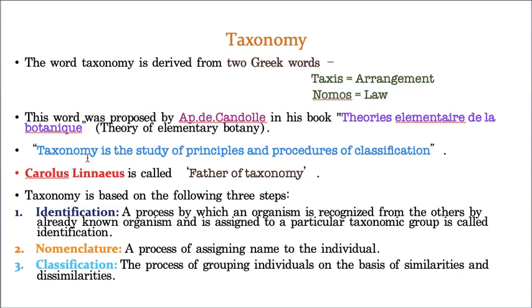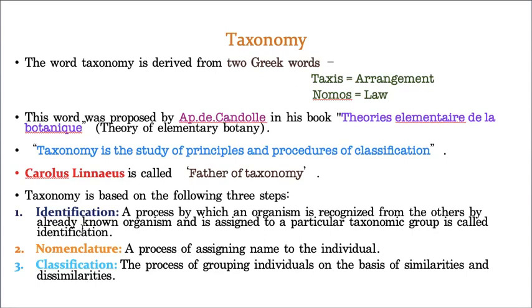That study is called taxonomy. The father of taxonomy, you must know because he's a very popular scientist, is Carolus Linnaeus. Now taxonomy is based on three steps. The first step is identification, the second step is nomenclature, and the third step is classification.